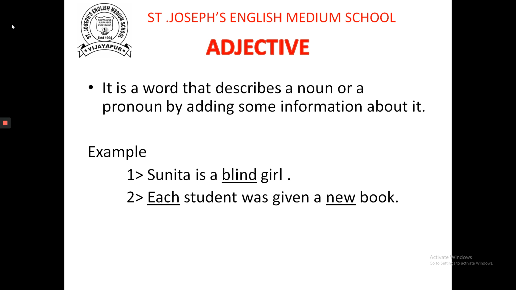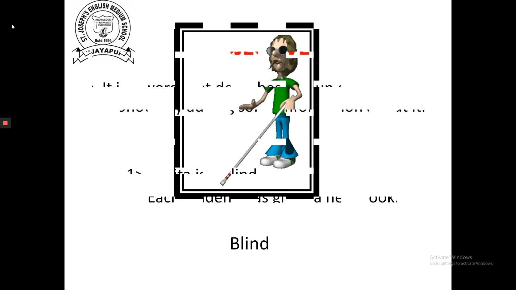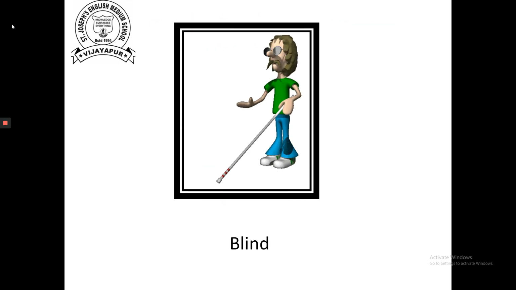Each student was given a new book. Each and new, these both words are adjectives. Look at the picture, the blind person. This blind is describing the person.